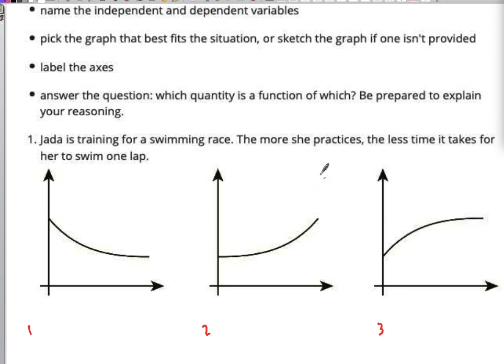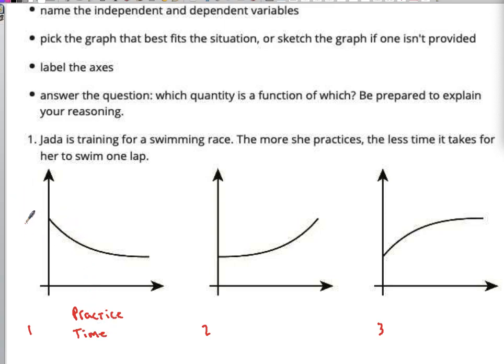Okay, so the two that have correctly answered number 1. Number 1 is the correct graph. And what we need to think about is as she practices, it takes less time for her to swim her lap. So we want practice time to be our label here. Practice time.